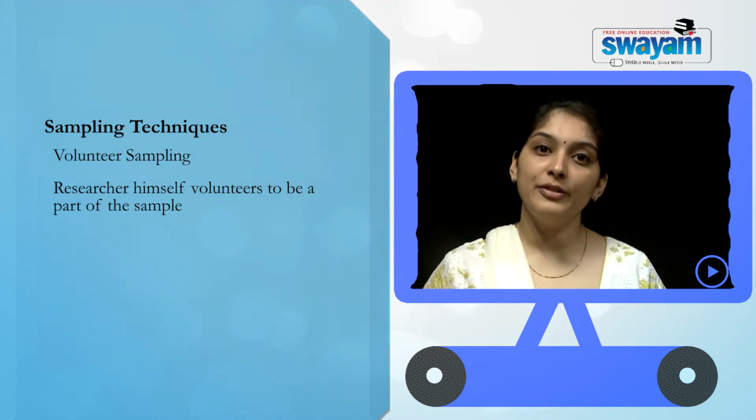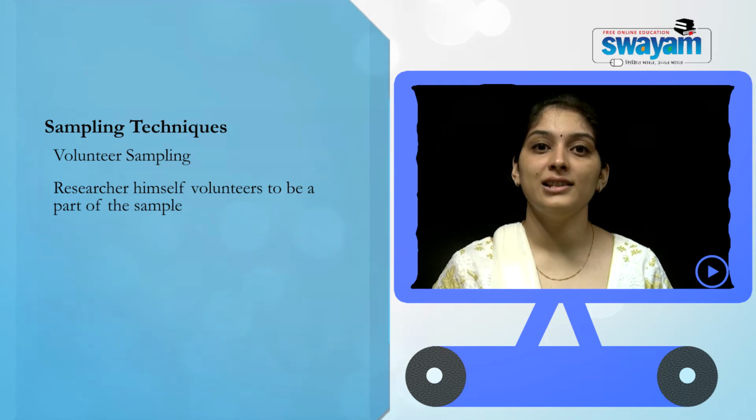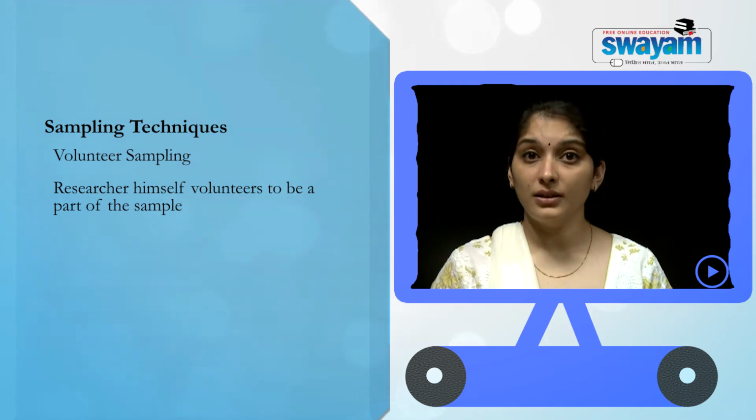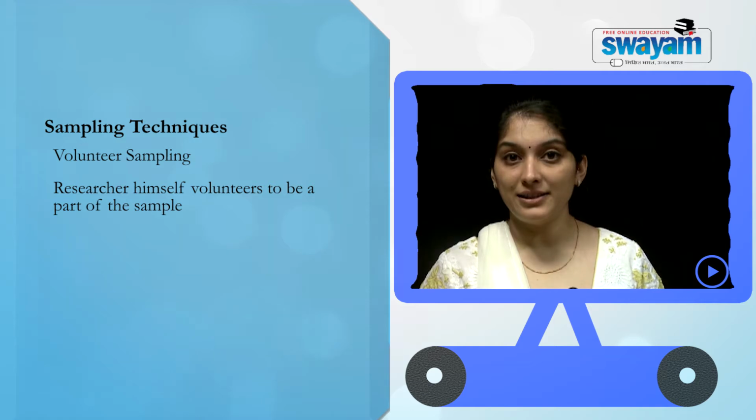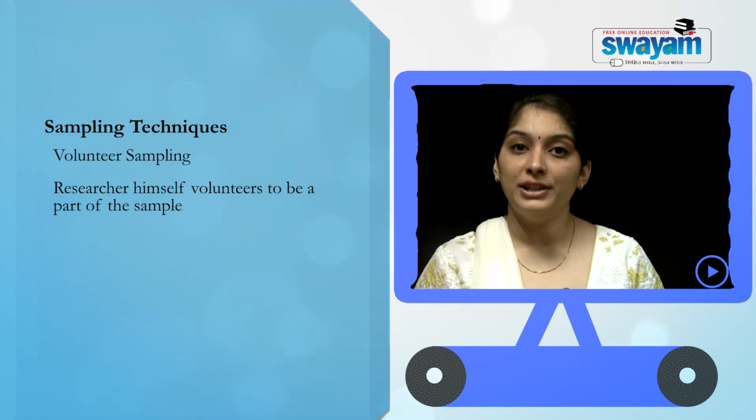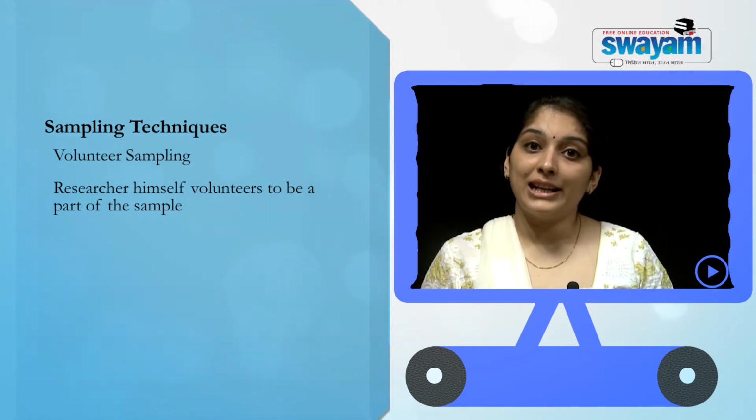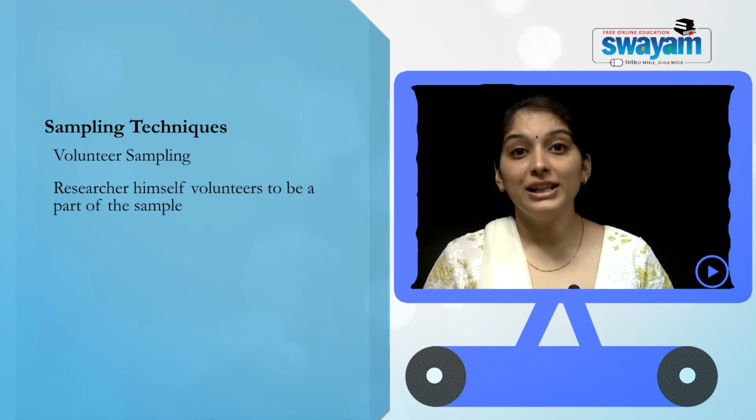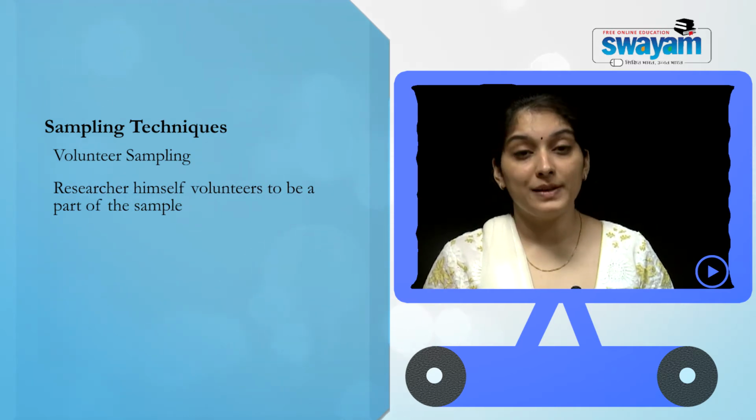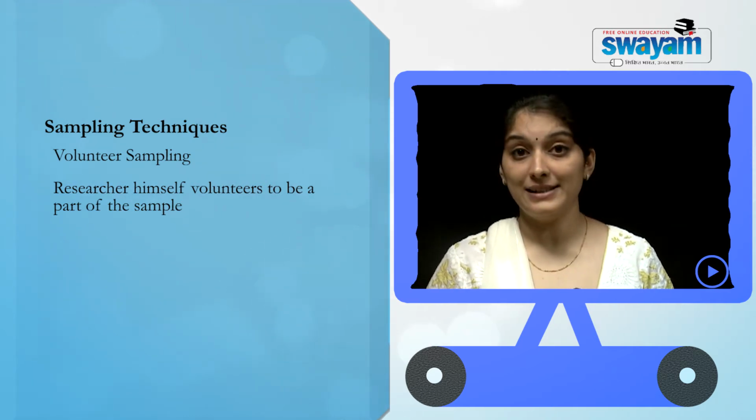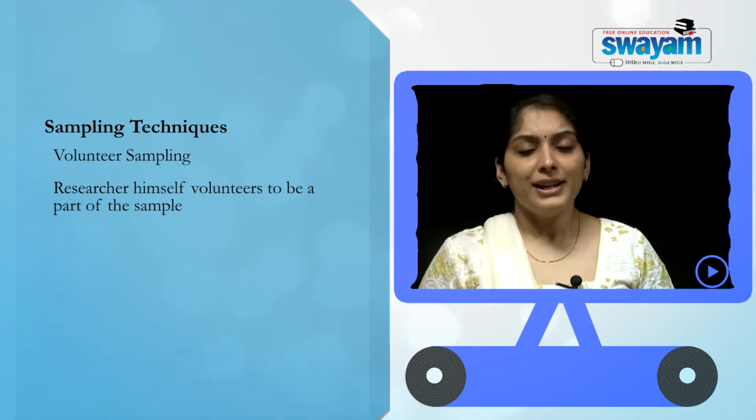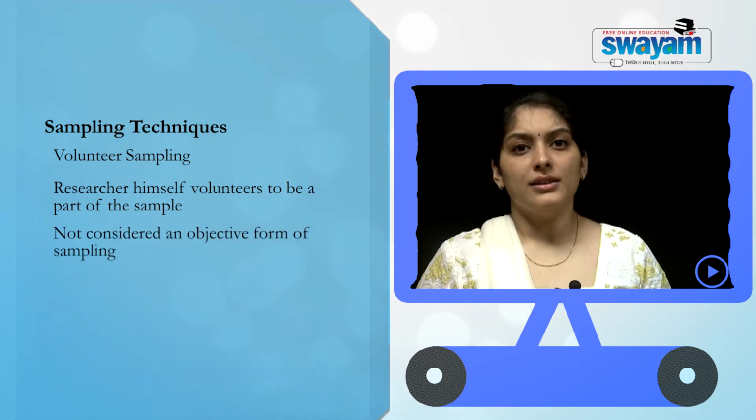So he himself will be participating in the research as a volunteer or as a participant. His own data will be collected by his own self. So don't you think there is going to be some form of personal bias? Yes, the answer is yes. So volunteer sampling is not a very desirable sampling.